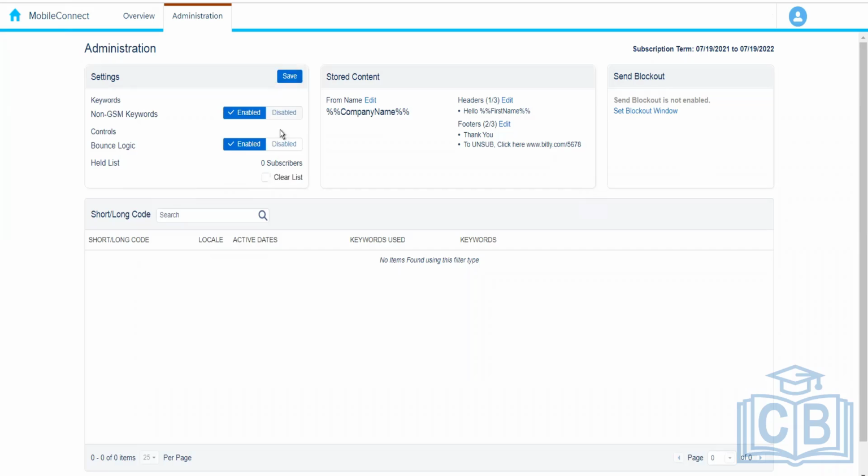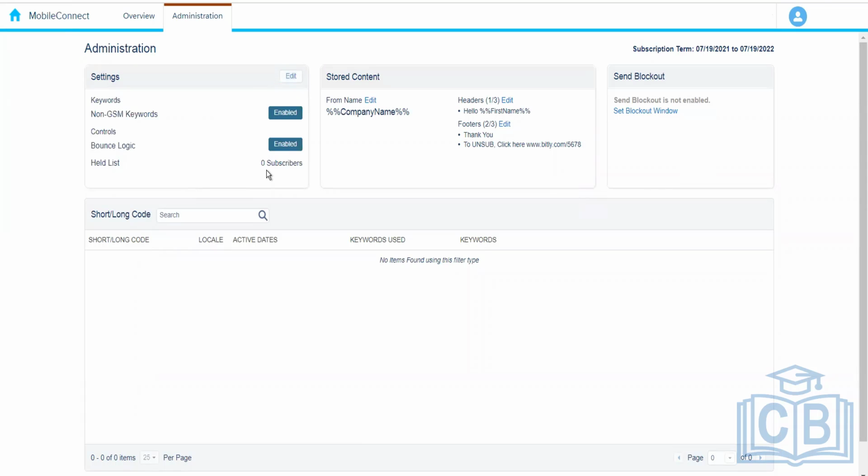Then what will happen is that they will not receive. Even if any bounces occur, the subscriber will not be added to the head list, and then they will not face an issue. Okay, so let me enable it for now.